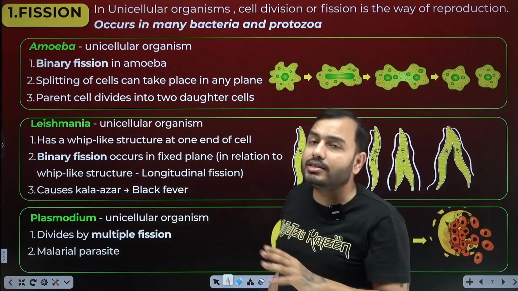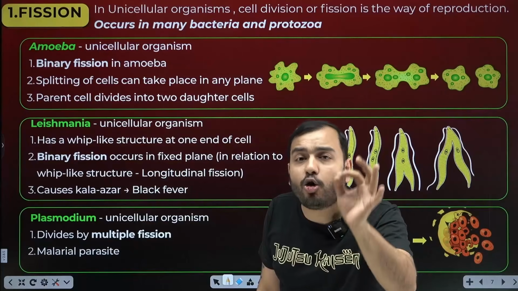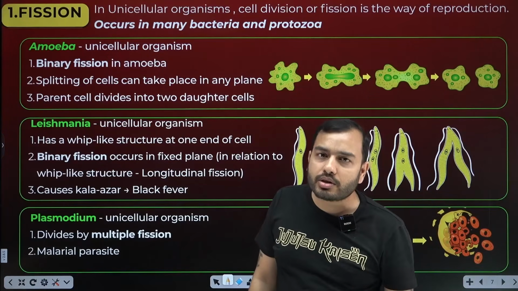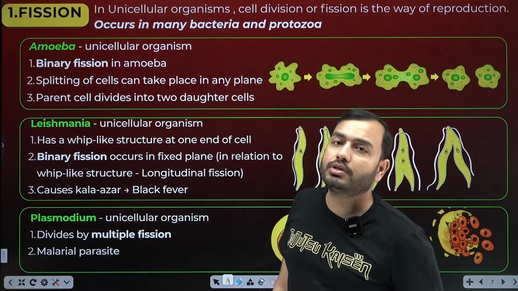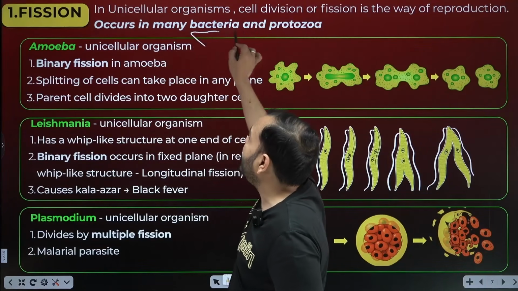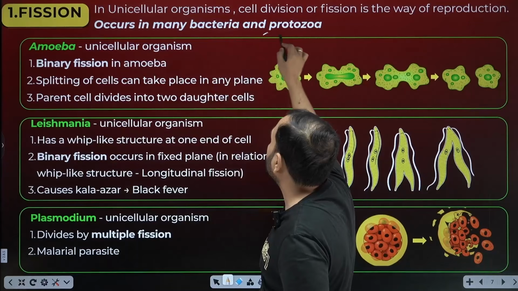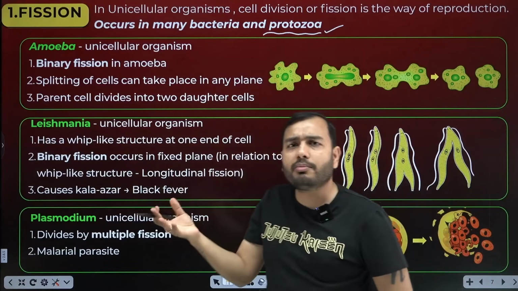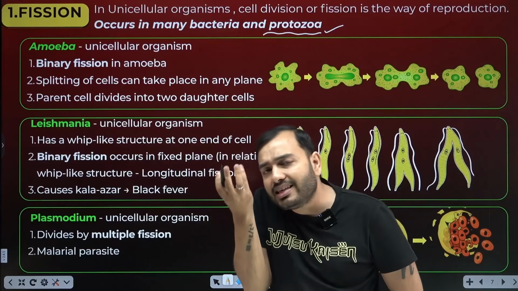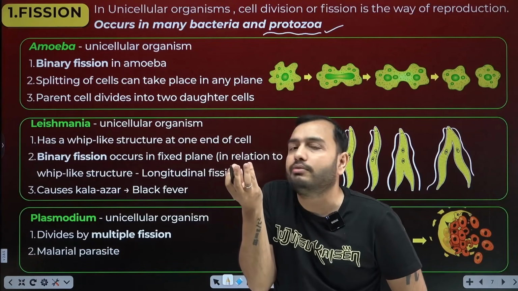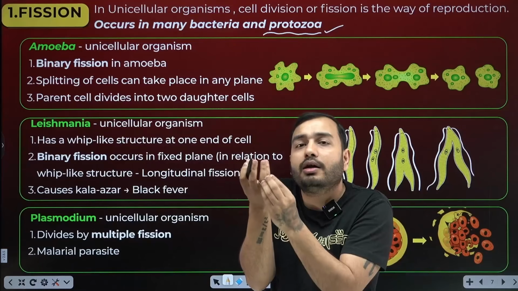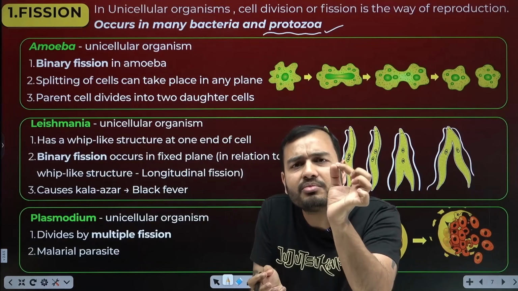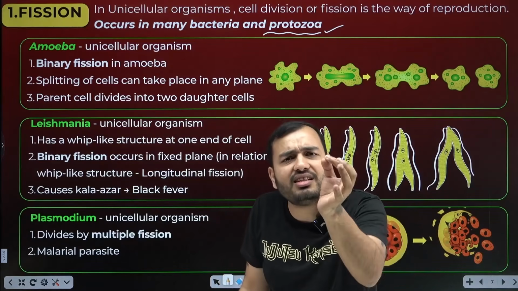This method of fission is generally found in unicellular organisms. Many bacteria are unicellular, and many protozoa are unicellular. So it occurs in many bacteria and protozoa. We have to study three examples of protozoa. They are unicellular, they have only one cell. So what is the way? Fission. Fission means one cell breaks and divides to become more than one cell.